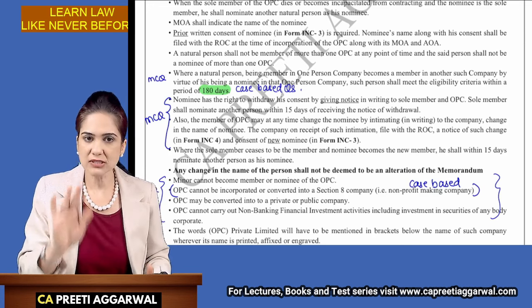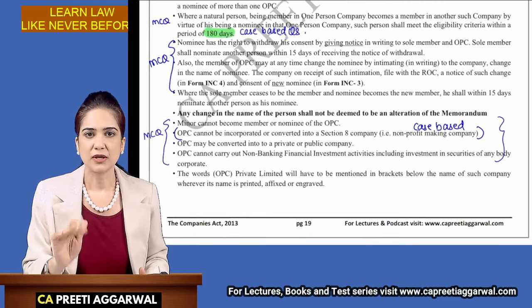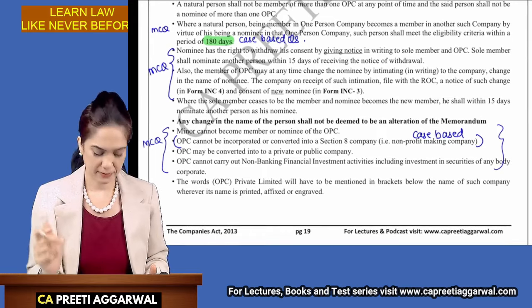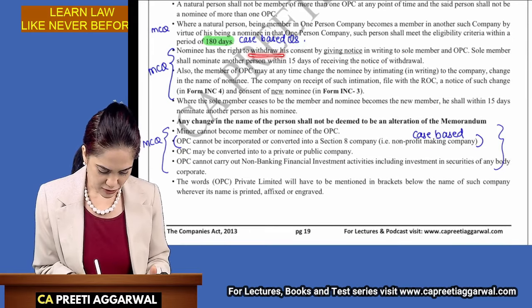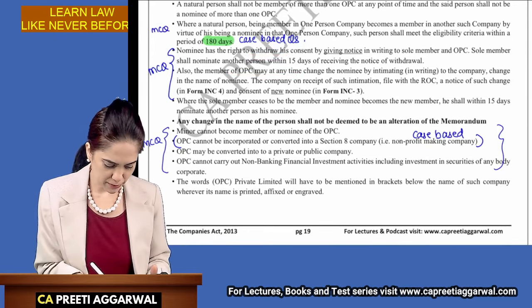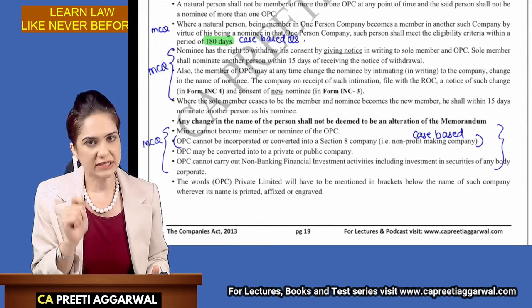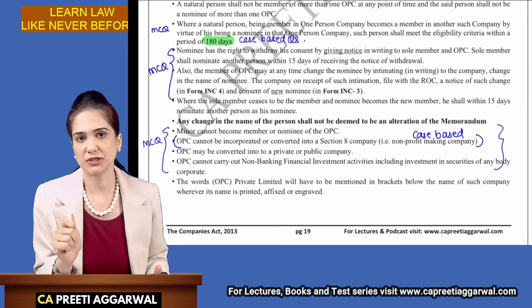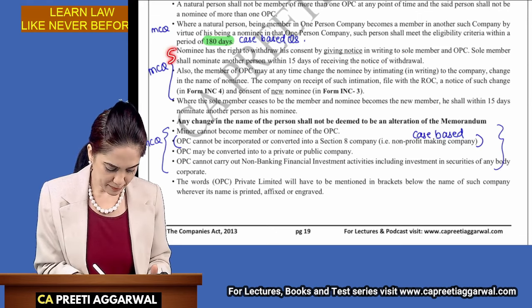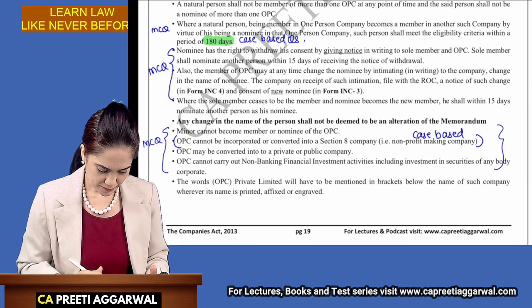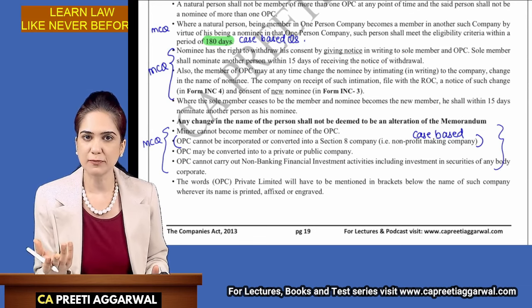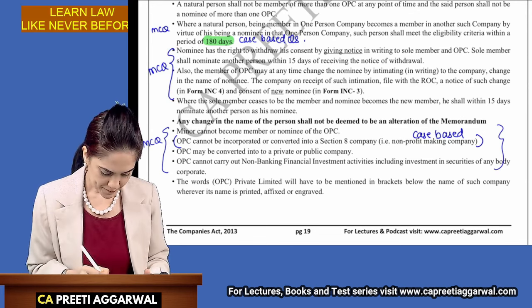You can pause the video whenever you want. You can pause it, write what I have written. Nominee can withdraw. Member can also change the nominee. This can be asked as MCQ. There is one MCQ and I will discuss that with you when we come to question answer solving. Okay. So this please highlight, can be asked as MCQ. There is one MCQ in my MCQ Smart Book also. We will solve that later.